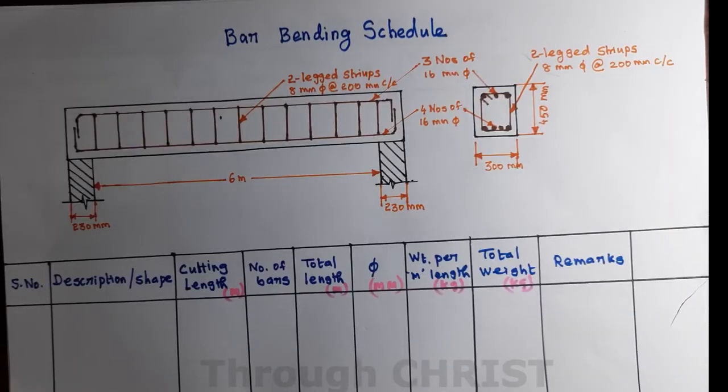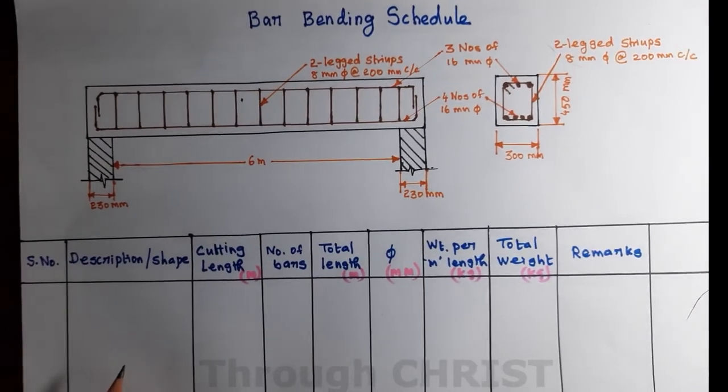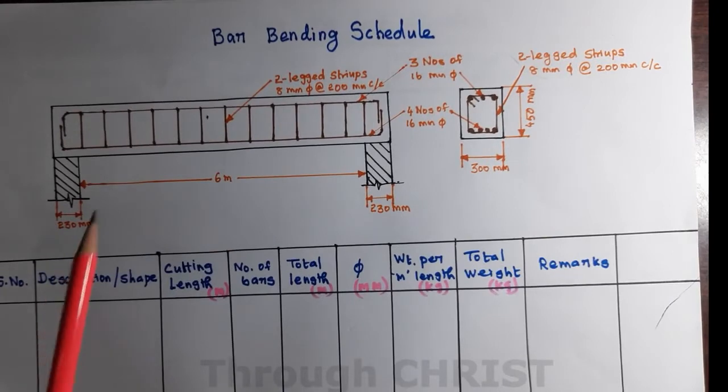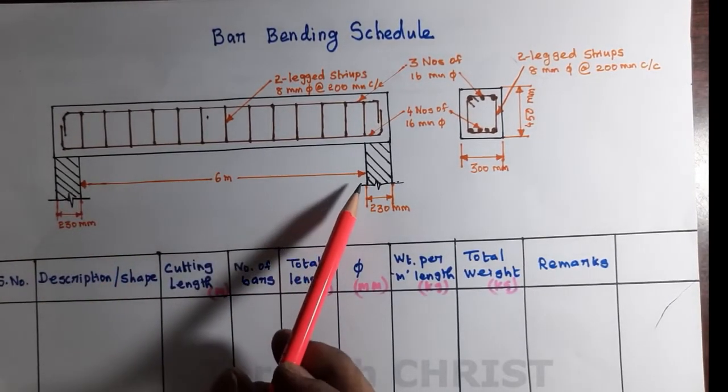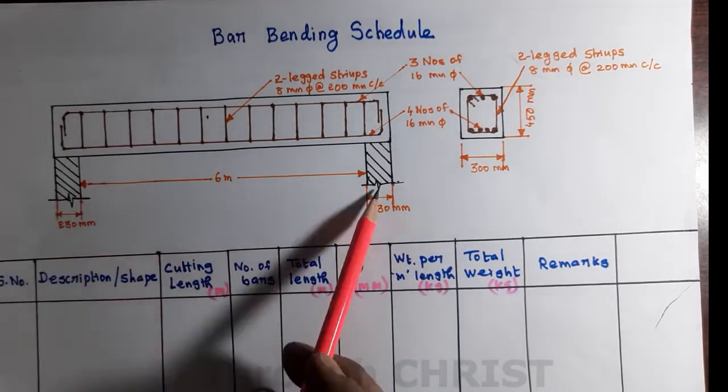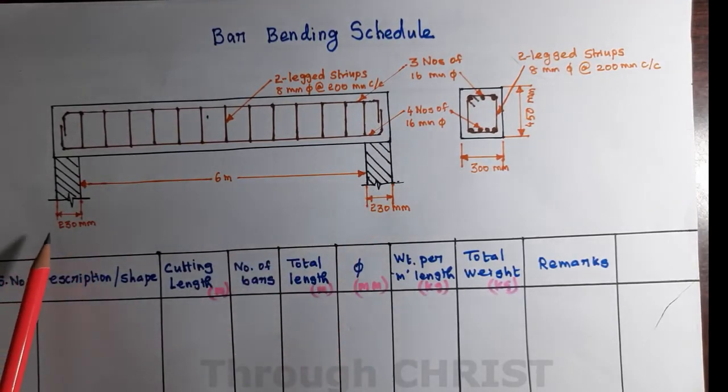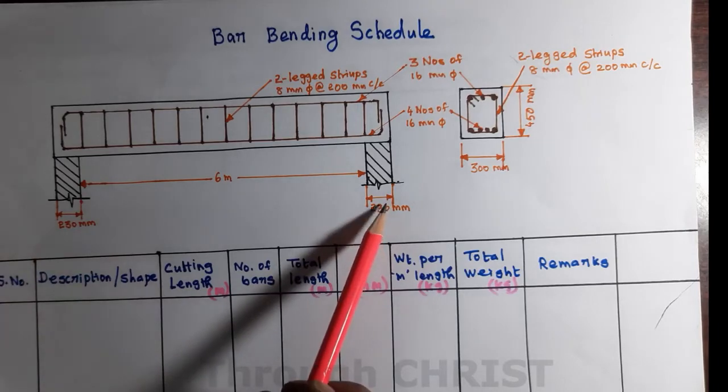So now we shall take one beam and work out how to prepare the bar bending schedule for this beam. I have taken a simply supported beam. The clear span of this beam is 6 meter. The beam is resting on a typical wall. The wall thickness is 230 mm.